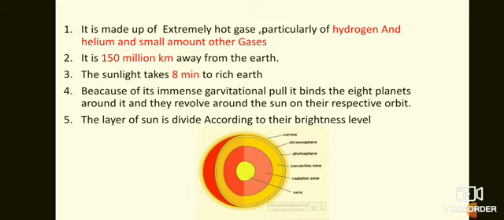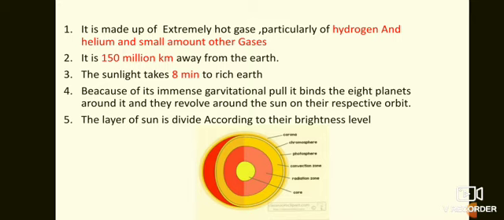There are many layers of the sun. Those layers are categorized on the basis of their level of brightness. The layers of the sun are corona, chromosphere, photosphere, convection zone, radiation zone, and core.